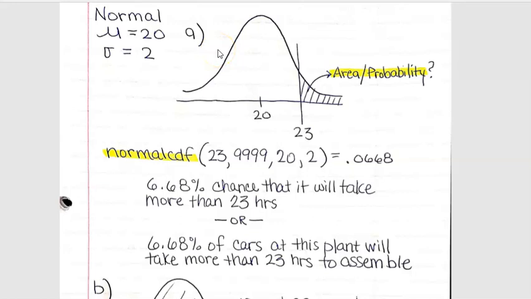So the p-value is calculated based on what we think the true mean is of the distribution. So like in this one, we thought it was 20. That would be our null hypothesis. And so we're saying if our null hypothesis is that the mean is 20, what's the probability that I would get a sample mean of 23 or more?